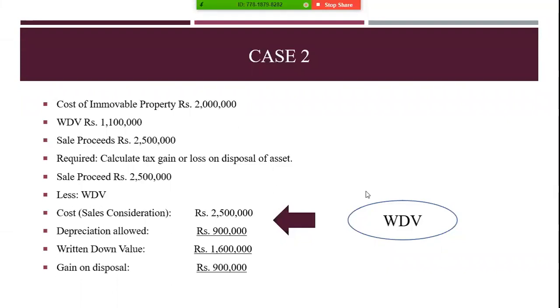Okay, so in case 2, we could calculate the gain on disposal either directly by the total accumulated depreciation, or you could use a verification method that I've mentioned over here. First of all, we would take sales proceeds as 2.5 million and we would deduct the WDV, presumed as 2.5 million minus 900,000, which is 1.6 million. Then our gain is 9 lakh. Moving on,